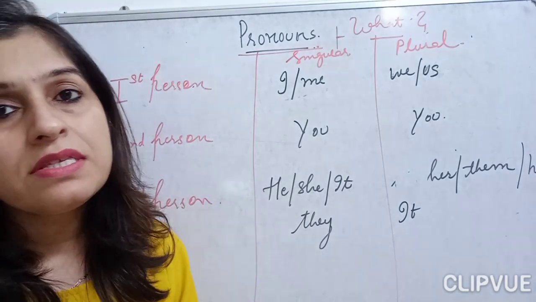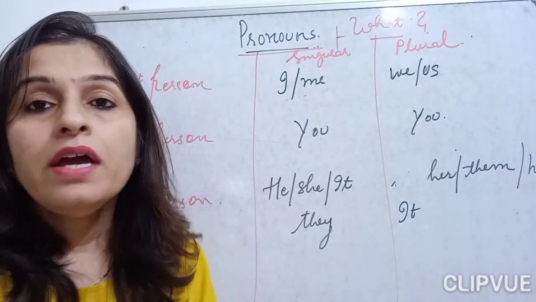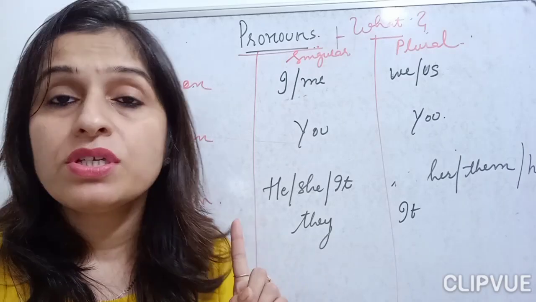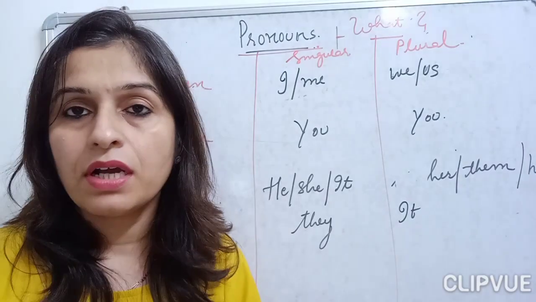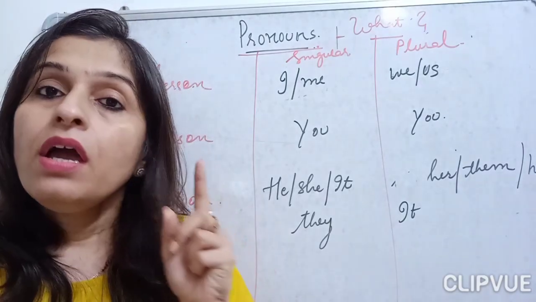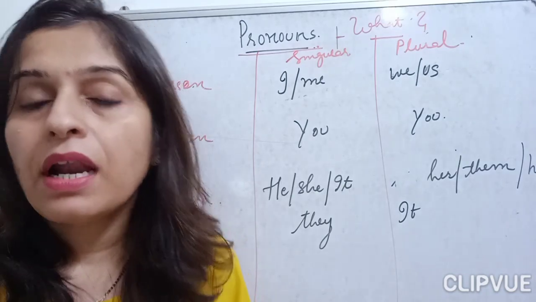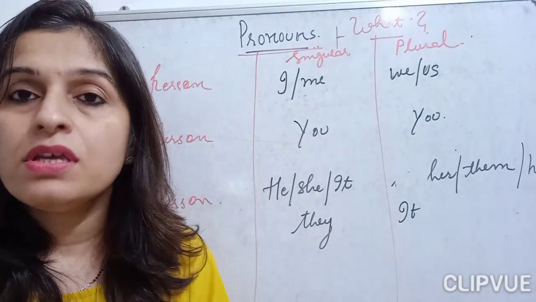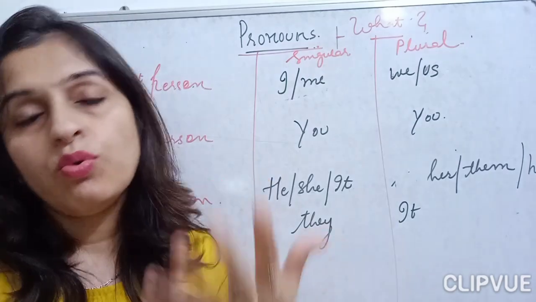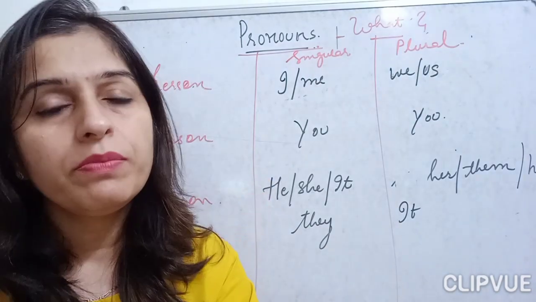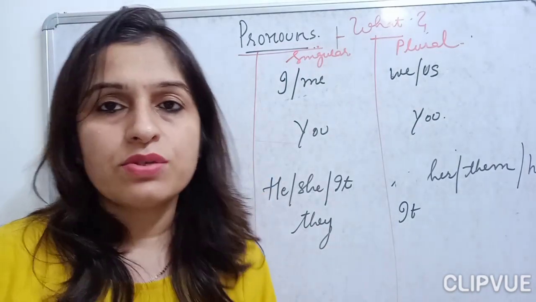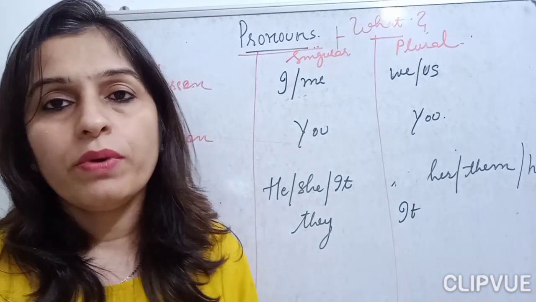So who is the first person over there? Your class teacher, because she is teaching you, she is delivering her concepts to you. And who is listening in the class and asking her questions? That is the students. So students will be you over there.